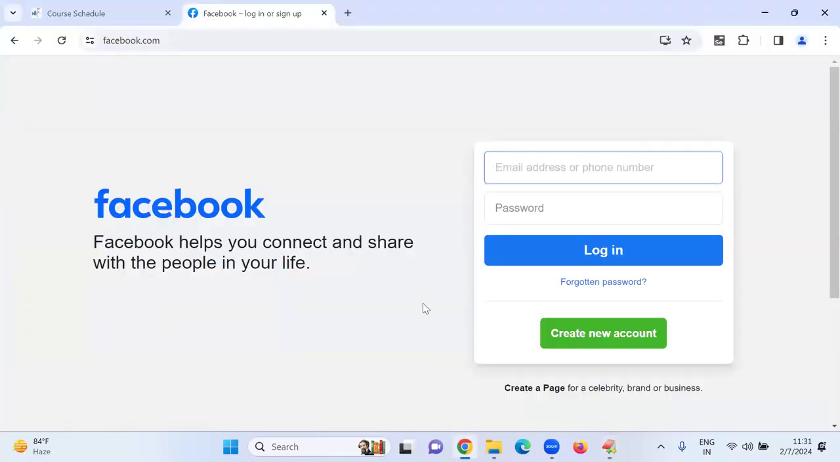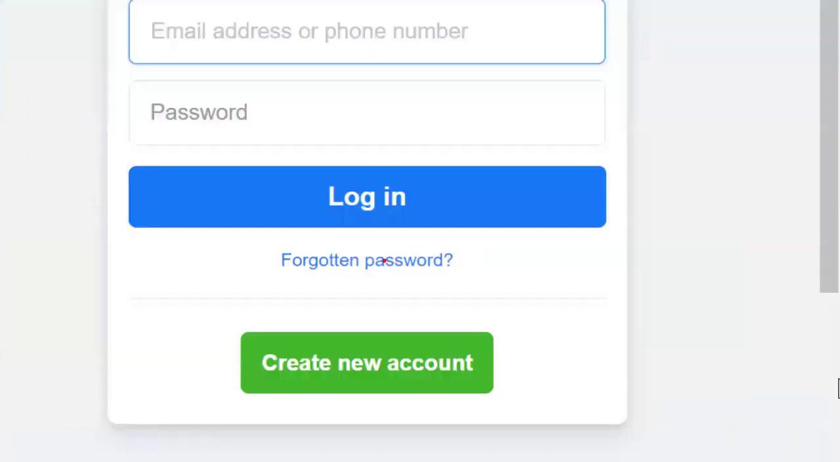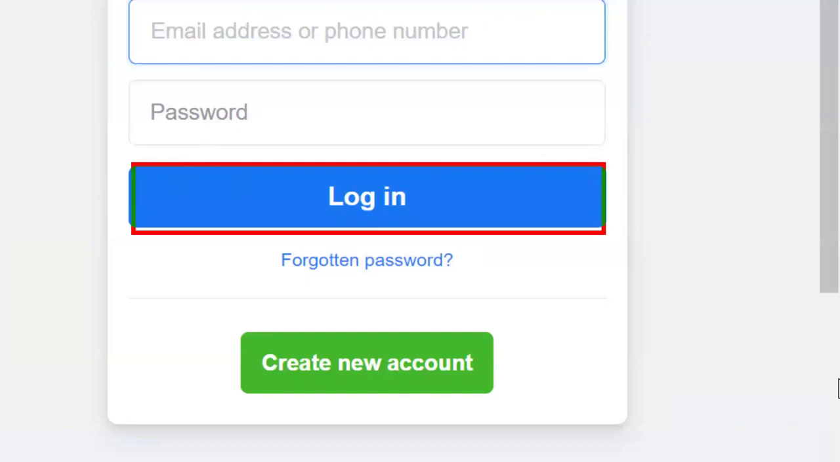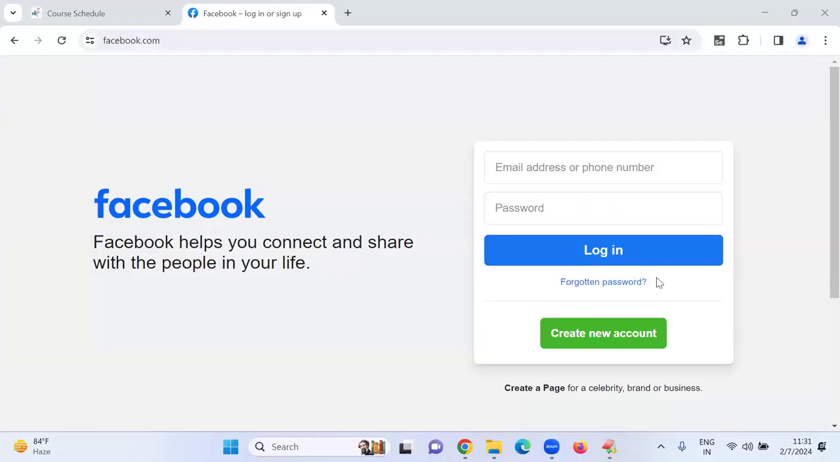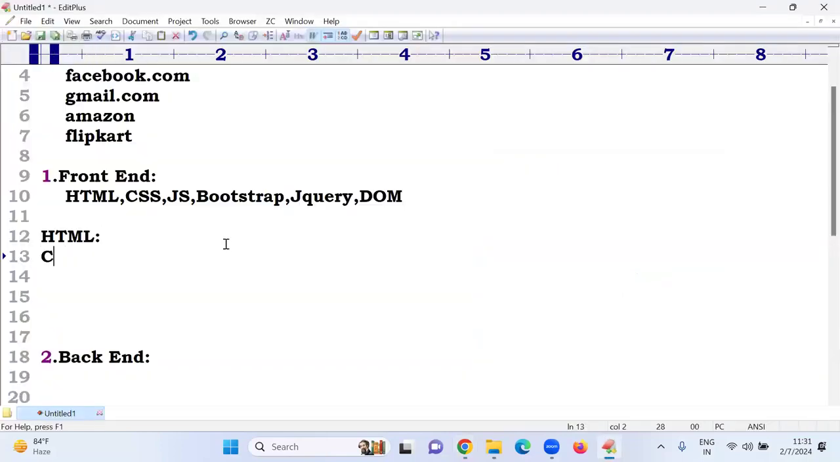But here, this button has a different color. This has a different color. This has a different color. How are these colors coming here? That is the second one, which maximum people know. Second one is CSS, Cascading Style Sheets. The main purpose of CSS is that we provide styles.